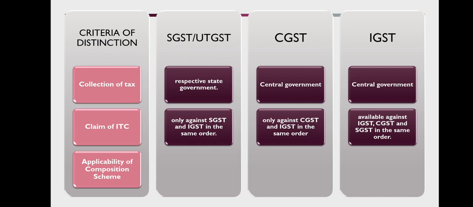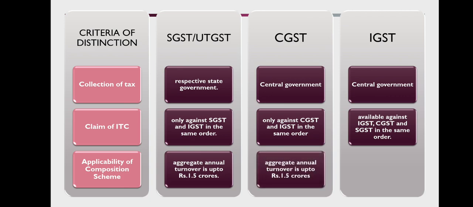Applicability of the composition scheme. A registered taxpayer can apply for the composition scheme if his aggregate turnover is up to 1.5 crore. A registered taxpayer under CGST can apply for the composition scheme if his aggregate annual turnover is up to 1.5 crore. Under IGST, the composition scheme is not applicable in case of interstate supplies.